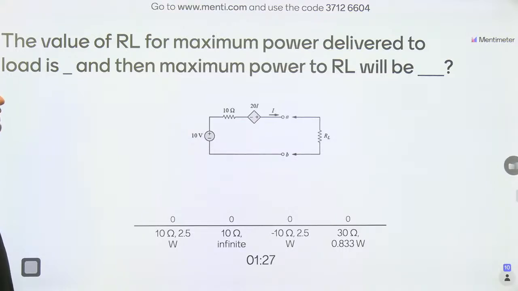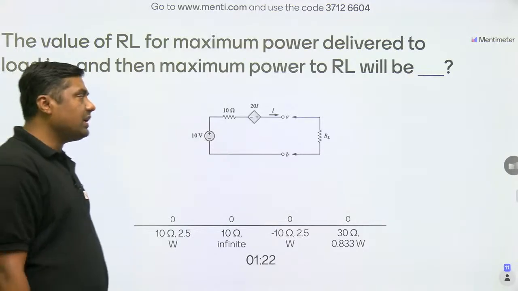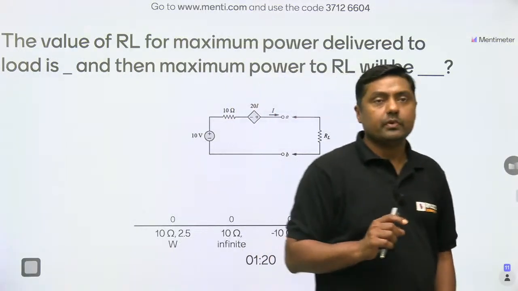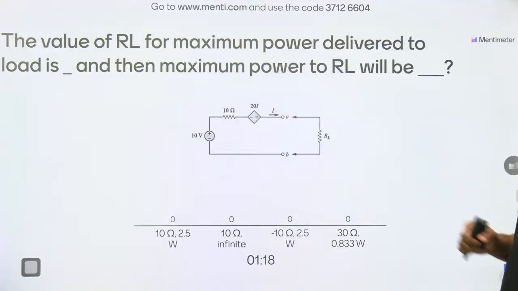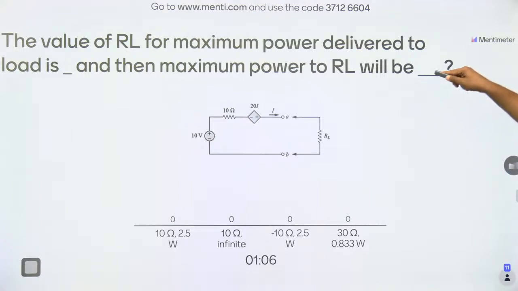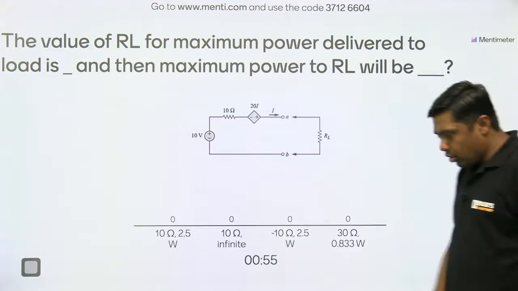In the maximum power transfer theorem, always remember that if RL is variable, then RL should be equal to RTH. If RTH is variable, then RTH should be equal to 0, not equal to RL. Here RL is variable because the value of RL is asked. You have to find the RTH, the Thevenin's resistance across AB, as well as the Thevenin's voltage.